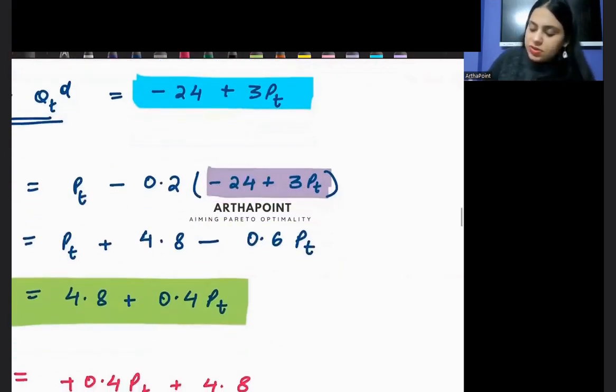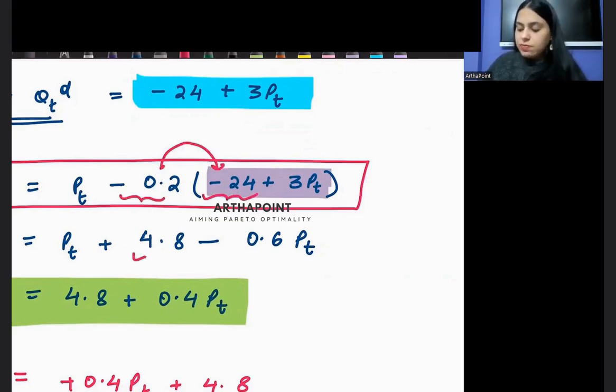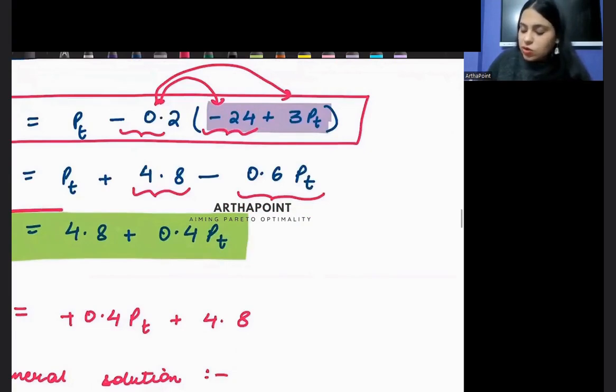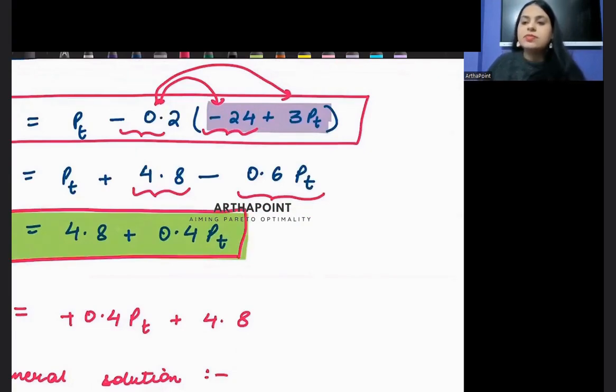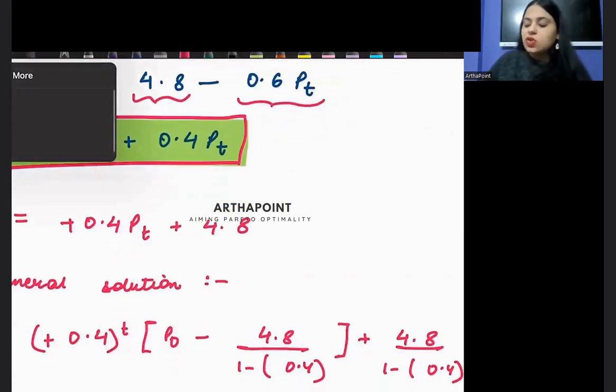Now, if you just open this difference equation now, this is 0.2 into minus 24, which gives plus 4.8. And this is minus 0.2 into 3 PT, which will be minus 0.6 PT. So beta, you will get your difference equation of this format. अब यहाँ से हमें solve करना आता है. From here, we can easily solve this.